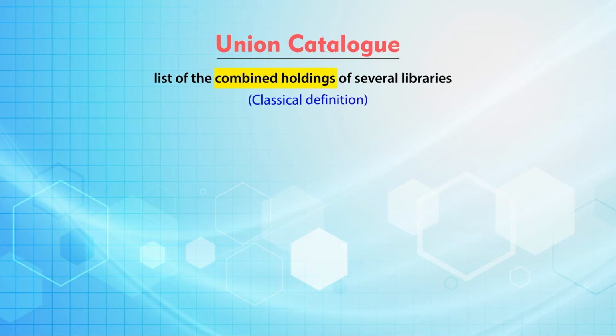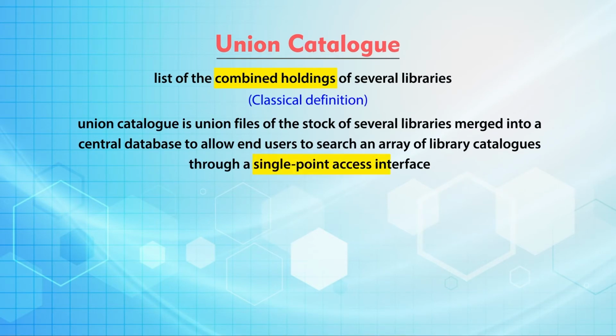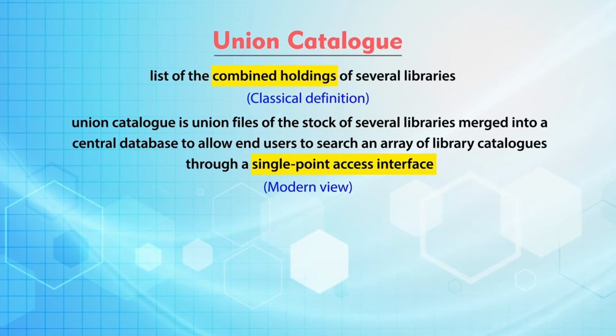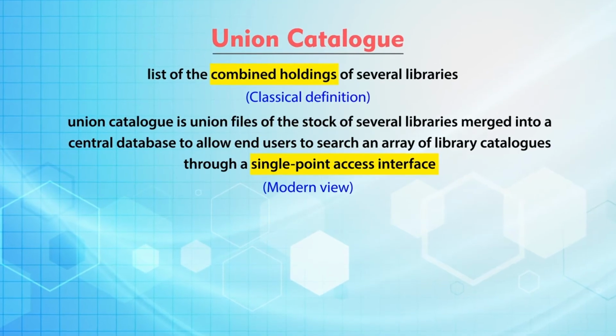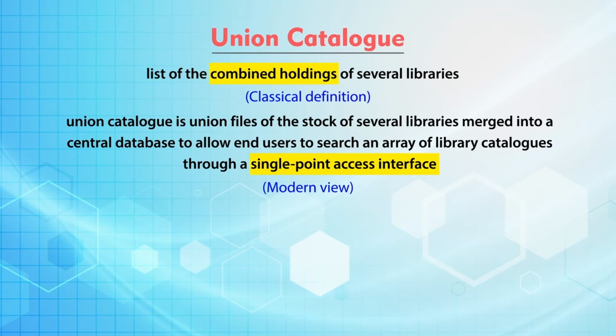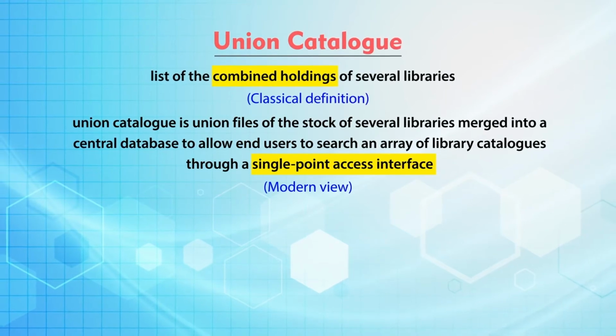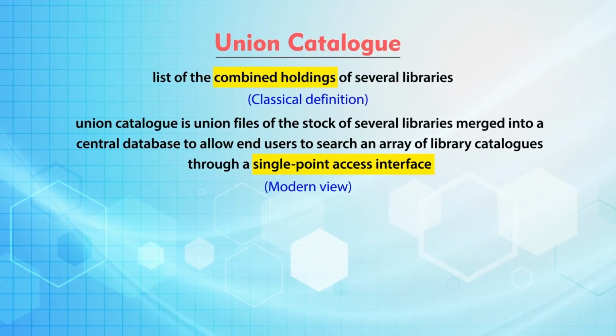The modern, present age view is that a union catalog is a union file of the stock of several libraries merged into a central database through a single point access interface. Now, no agencies in this world are using an ILS to generate a union catalog. Union catalogs are definitely a single point search interface which are mainly managed through discovery interfaces.